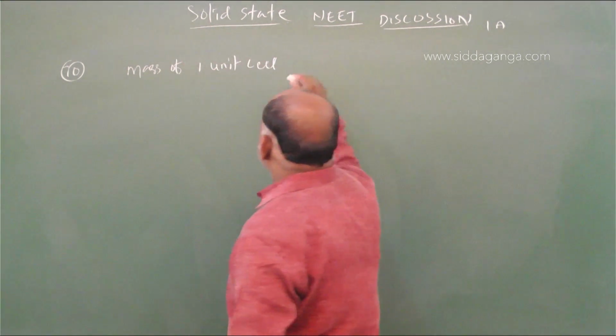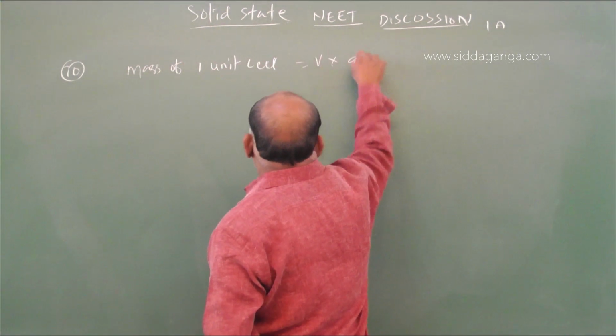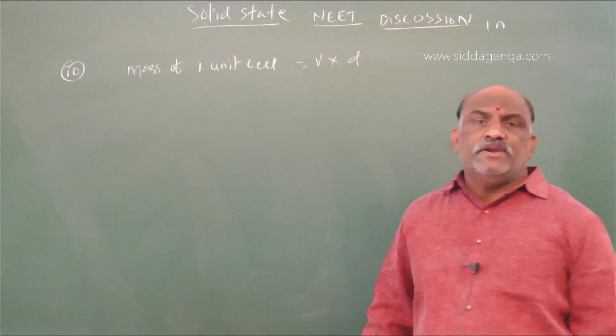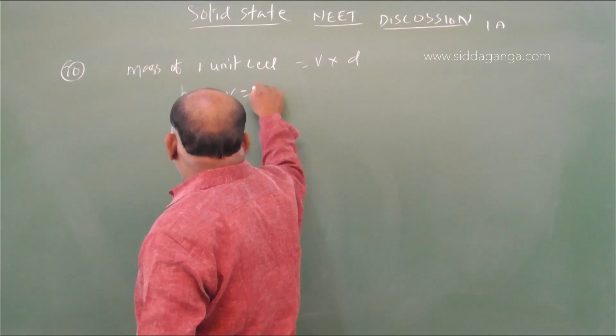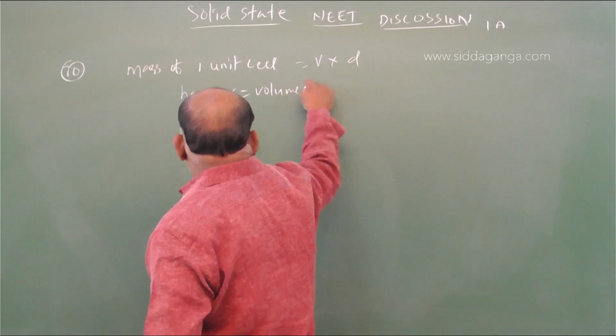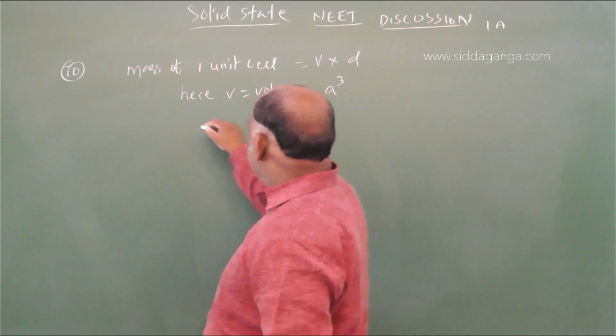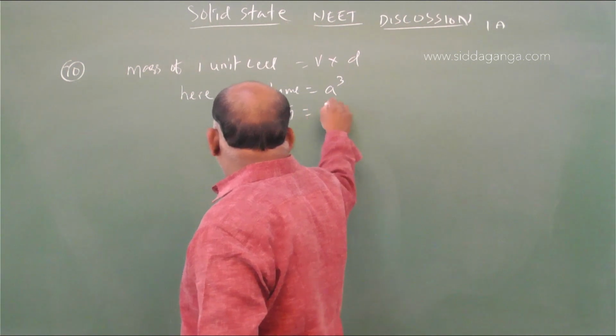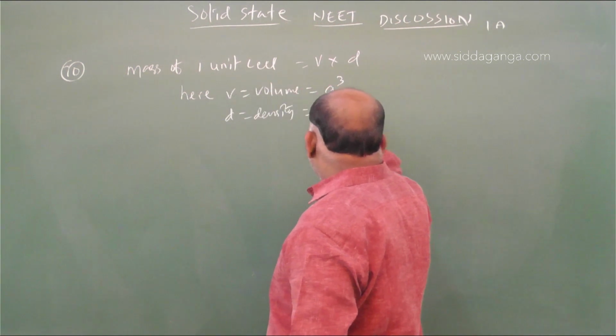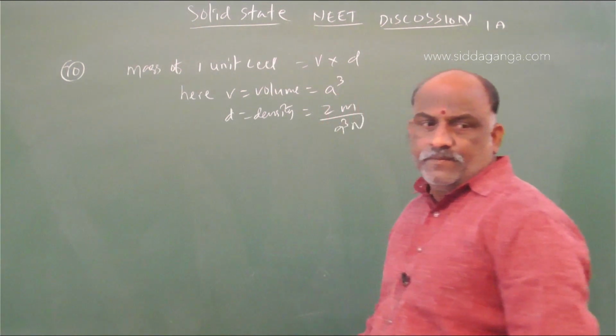Mass of one unit cell is equal to V into D. V is the volume, a cube. D is the density, Zm by a cube.